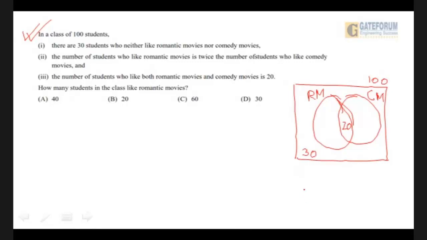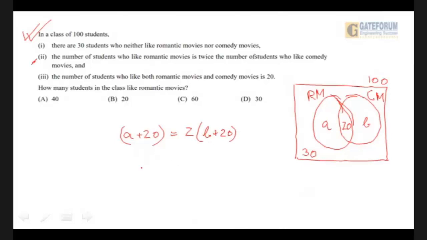Now from this, we have to find how many students in the class like romantic movies. So let us suppose the number of students who like only romantic movies be A and the number of students who like only comedy movies be B. As per point number 2, they have said the number of students who like romantic movies, that is A plus 20, is twice the number of students who like comedy movies, which is B plus 20.